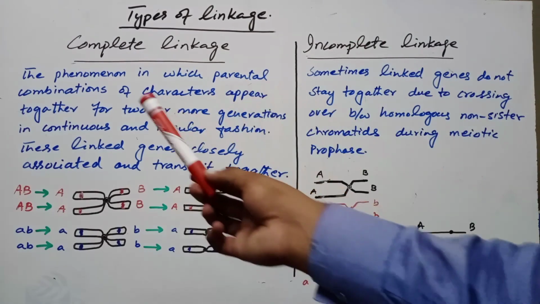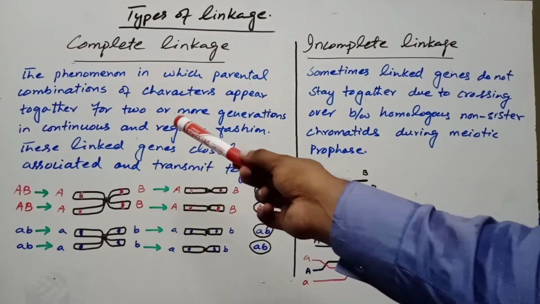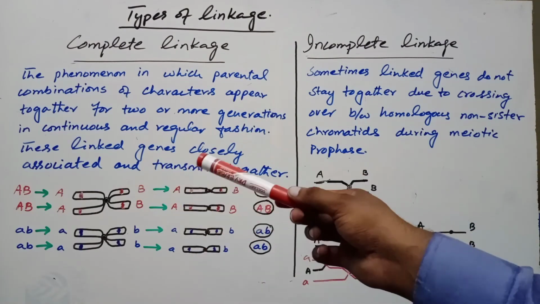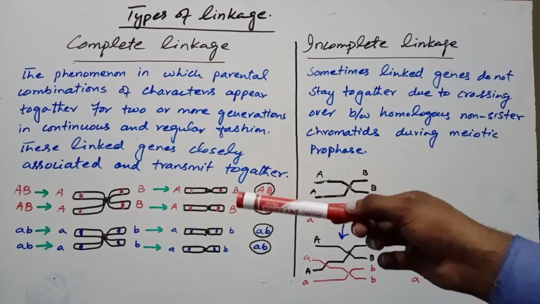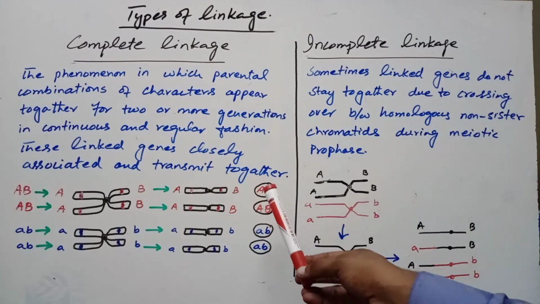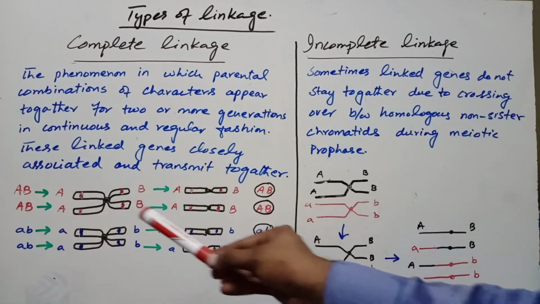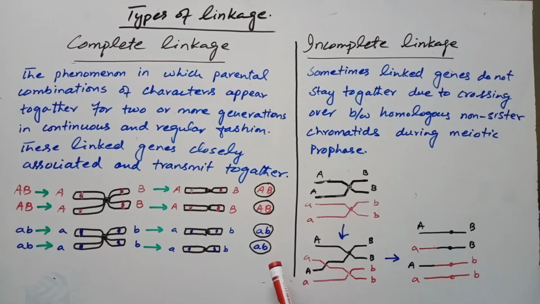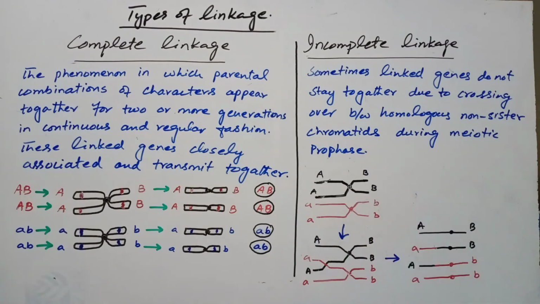What are the definitions? Complete linkage is the phenomenon in which parental combinations of characters appear together for two or more generations in a continuous and regular fashion. These linked genes are closely associated and transmitted together because there is no crossing over. These are the parental chromosomes and these are the gametes. The parental combination is retained in the gametes, meaning the gametes are exactly like the parental combination, and this character will travel in two or more generations. This is called complete linkage.